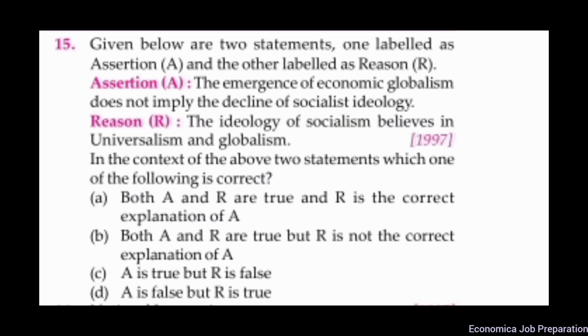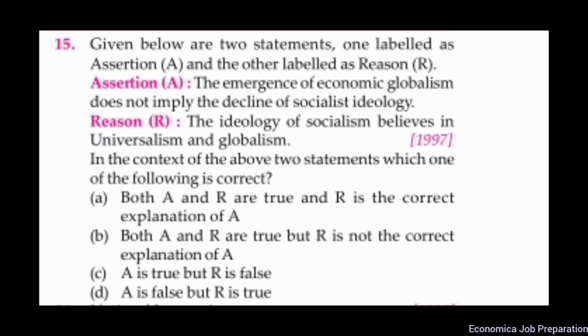Given below are two statements, one labeled as assertion and the other labeled as reason. Assertion: the emergence of economic globalism does not imply the decline of socialist ideology. Reason: the ideology of socialism believes in universalism and globalism. In the context of the above two statements, which one of the following is correct? So here the correct option is option A. Both A and R are true, and R is the correct explanation of A.